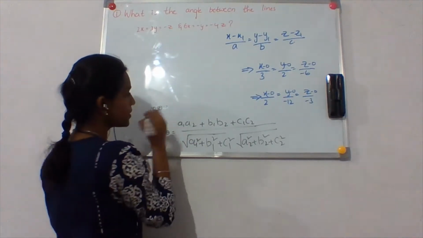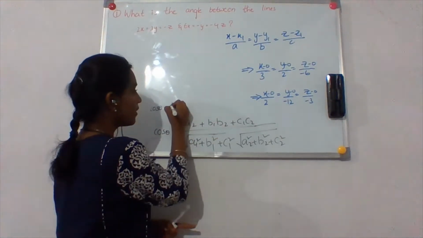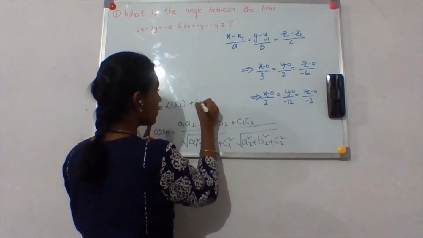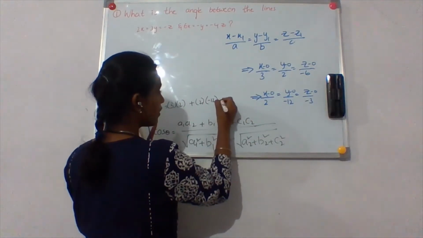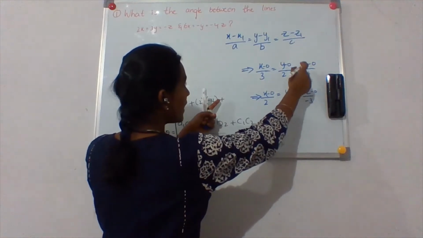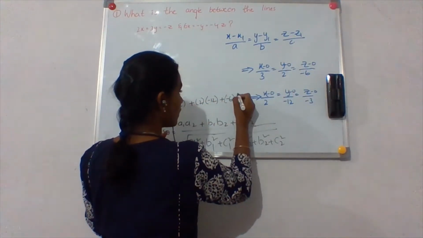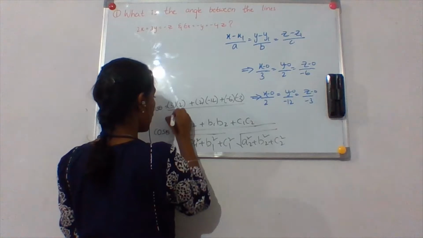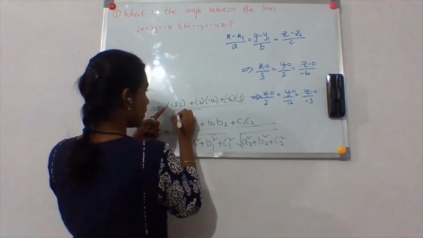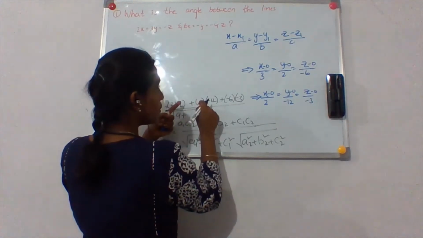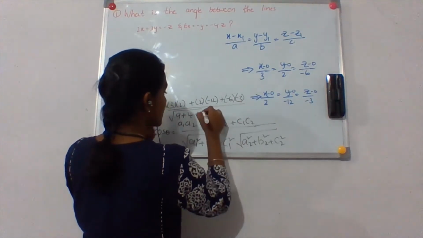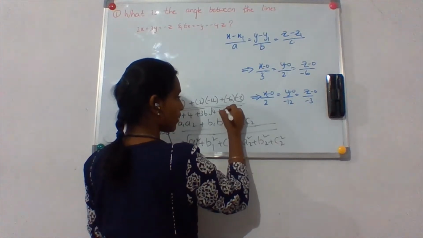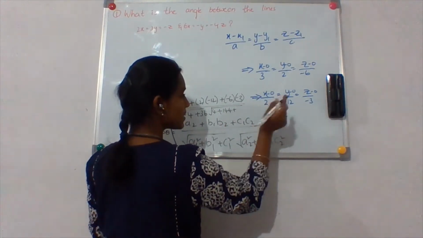cos theta is equal to A1 is 3 into A2 is 2 plus B1 is 2 and B2 is minus 12 plus C1 is minus 6 and C2 is minus 3, by root of A1 square, that is 3 square is 9 plus 2 square is 4 plus minus 6 square is 36, into root of 2 square 4 plus 12 square is 144 plus 3 minus 3 square is 9.